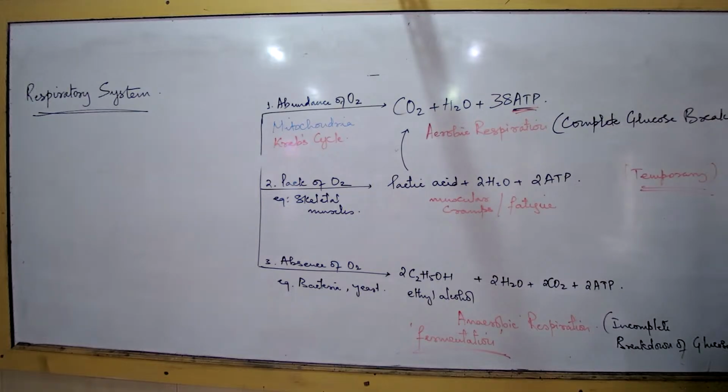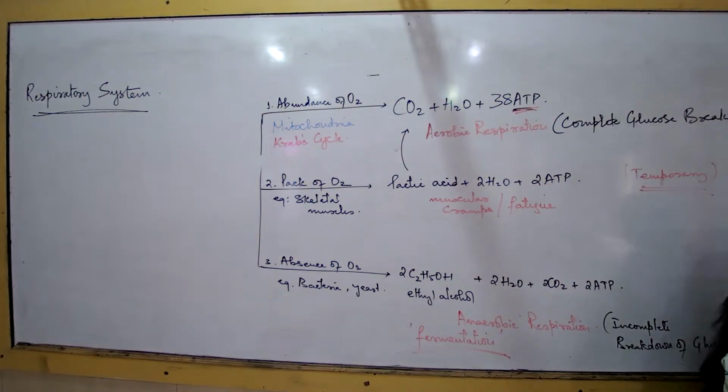And what are these air sacs called? Alveoli. So what are the parts in the sequence now? The parts in the sequence: nostrils, the nasal cavity, followed by the pharynx, the larynx and the windpipe. Now can you tell me what is the common function for the pharynx, larynx and the windpipe? Passage of air. Only that.